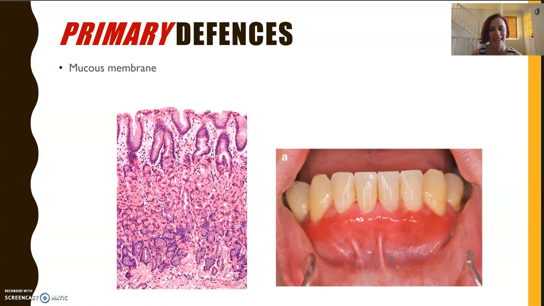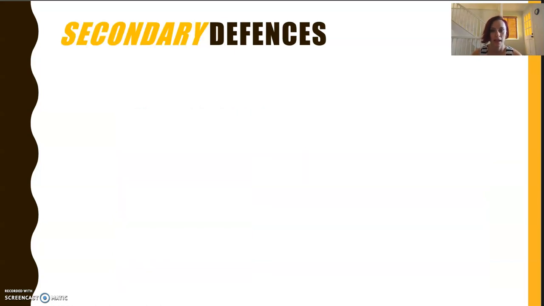Now, the secretions act as a physical and chemical barrier, okay? They trap pathogens to be expelled or swallowed, like if we're coughing or sneezing or something like that, but they're also a chemical barrier. So they also have some antiseptic properties, and they have enzymes in them like lysozymes that break down foreign material. Now, if we move into our secondary defenses, this is assuming that some kind of pathogen has actually broken or breached our first line of defense. They've made it inside the body.